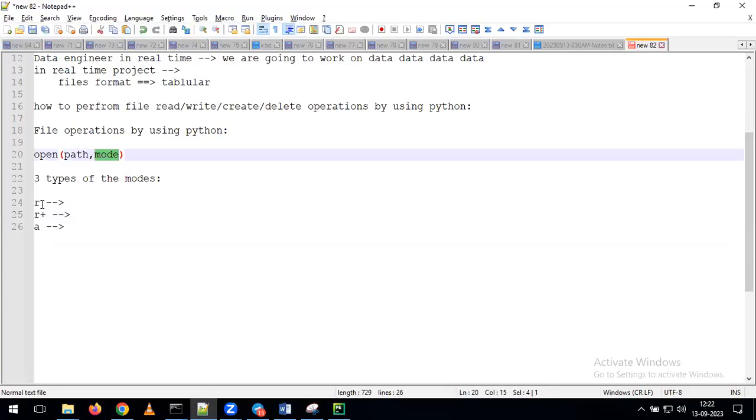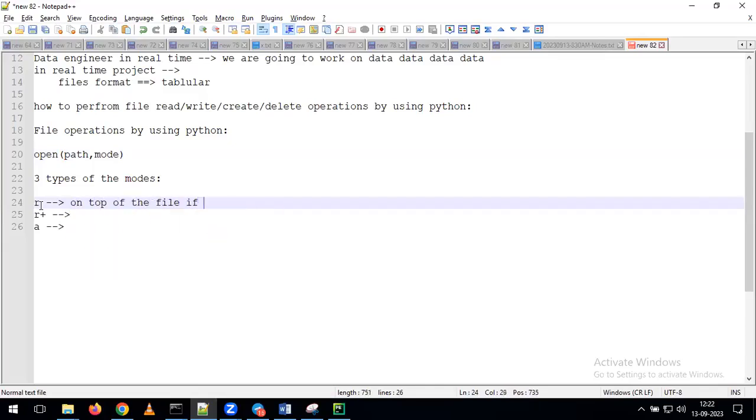Now we need to understand the purpose of r, r+, and a. By seeing the letter, any guesses? What is the meaning of r? Read. On top of the file, if you want to perform only the read operation, I want to open the file and perform the read operation, then simply give it as r.